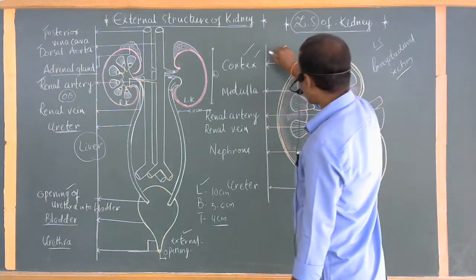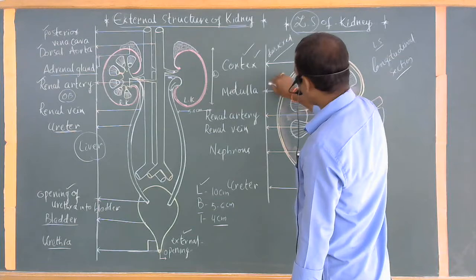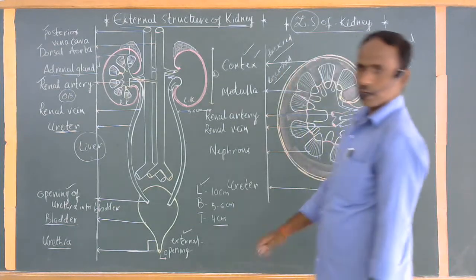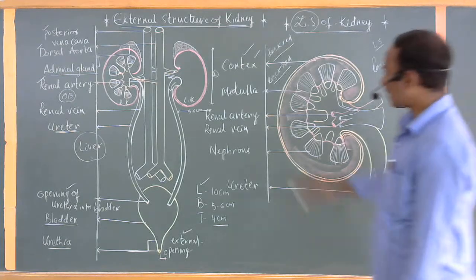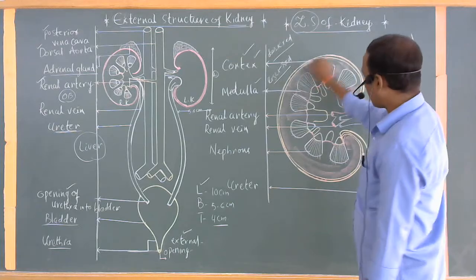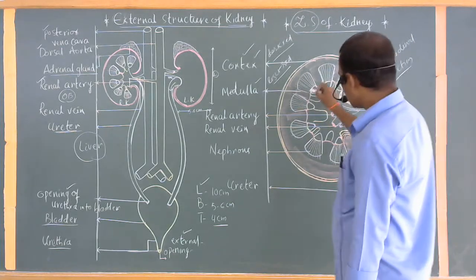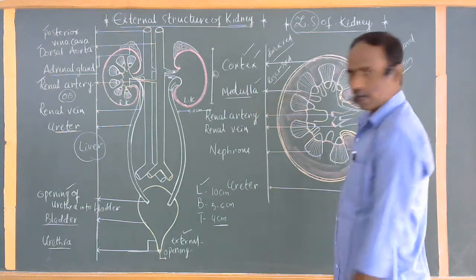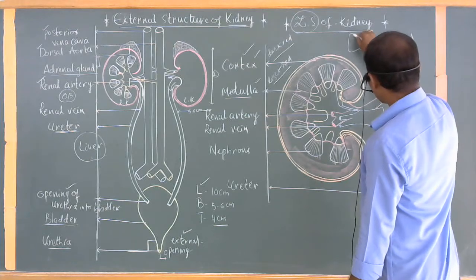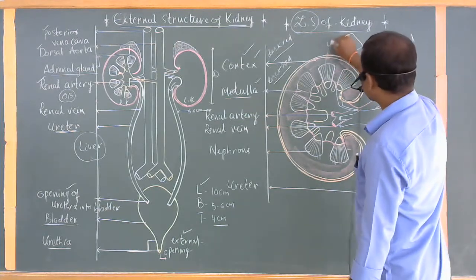This is the medulla, a light red or pale colored zone. This is covered by a separate membrane, the retroperitoneal membranes. Internally, in the medulla, we can observe several pyramid-like structures. These are commonly called calyces.